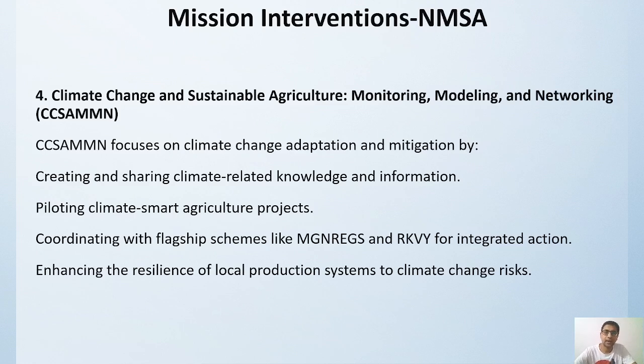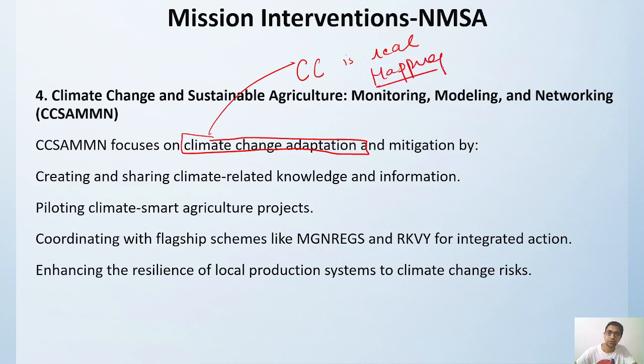Now, under the Climate Change and Sustainable Agriculture Monitoring, Modeling, and Networking, that is CCSAMNS, the main focus is on climate change adaptation. That means we know that climate change is real, it is happening. So now we have to focus on how we can adapt to these things.